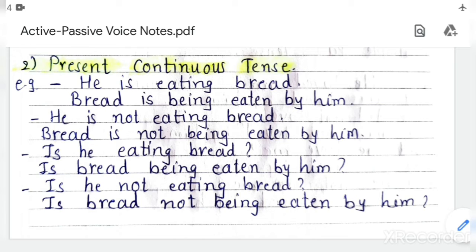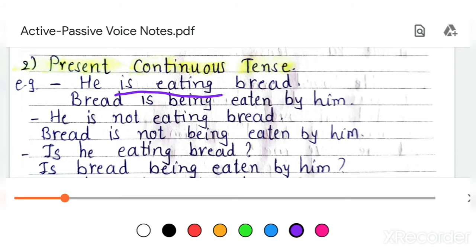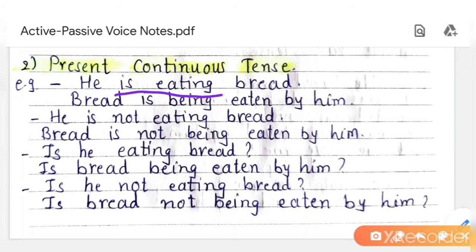So let's start with present continuous tense. Example is given, he is eating bread. See here, to be plus ing is given, is eating. According to he, it is given is. So he is S, is eating is V, and bread is O. Now object is bread, so bring bread in beginning.